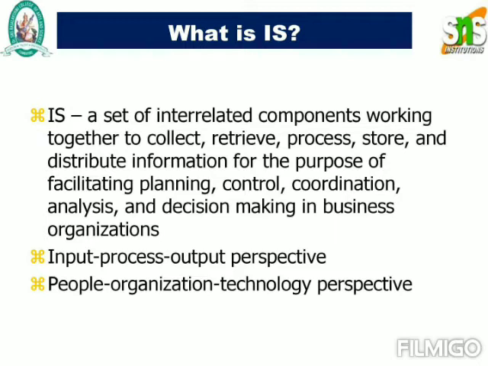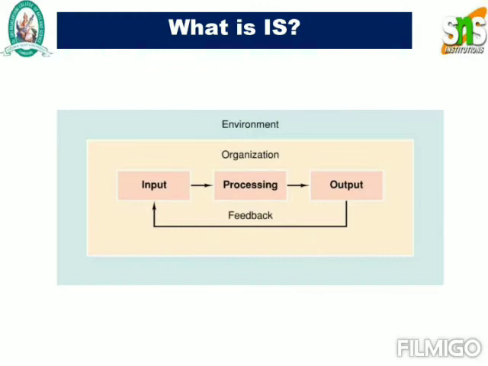So people, organization, and technology are used in the information system. We can categorize them as people, organization, and technology perspectives, and in another perspective as software, input, process, and output. Here we can see that the information system will have an environment, and within the particular environment there will be an organization. Different types of environment can have many organizations.